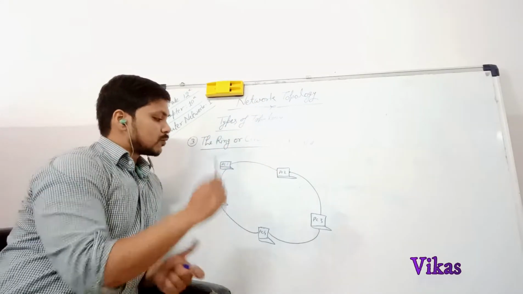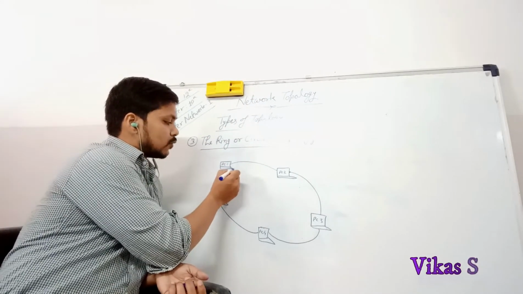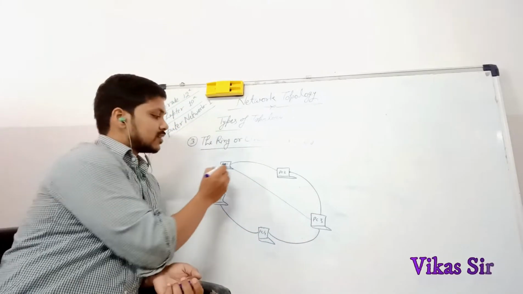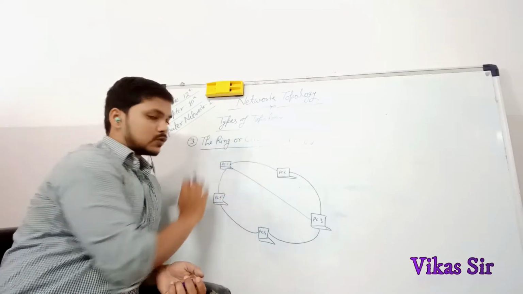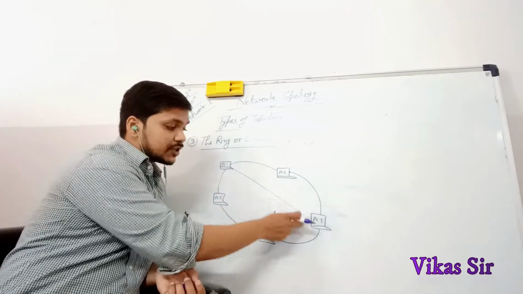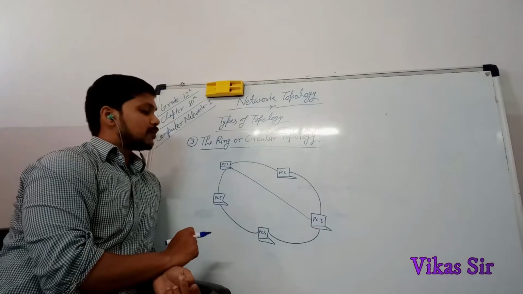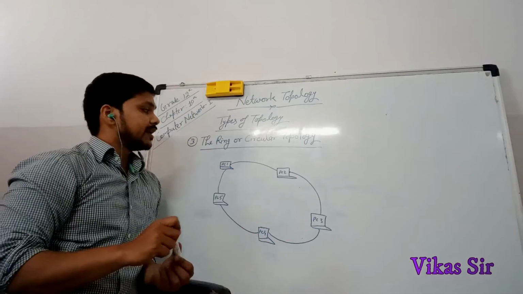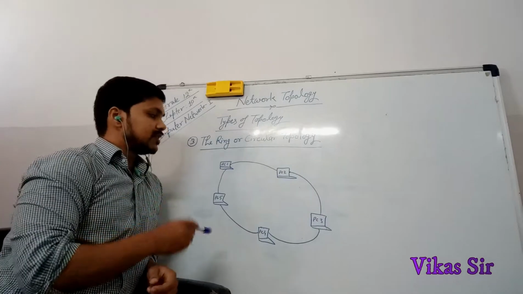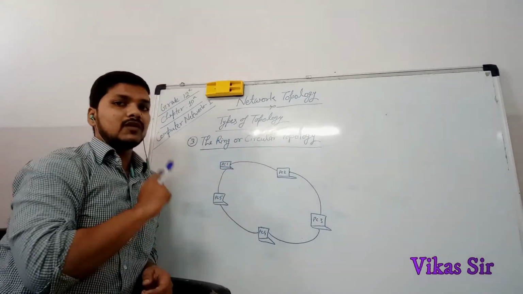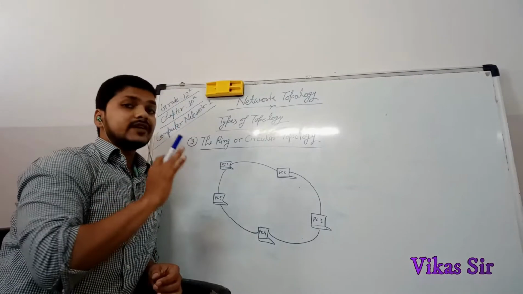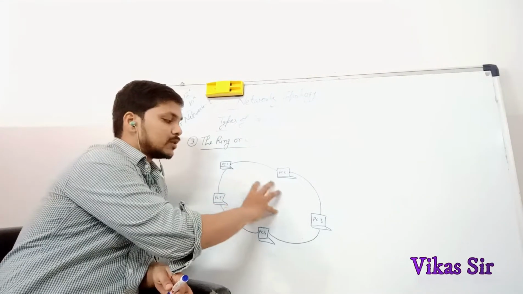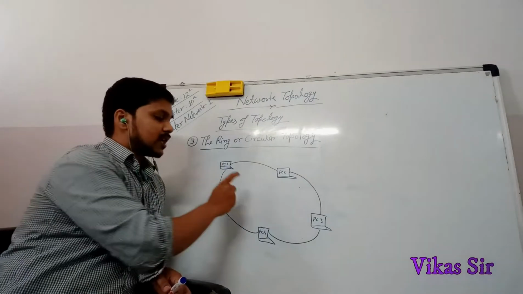Let's assume I am giving one more example. If I am connecting one more cable from PC number 1 to PC number 3, the signal will pass from PC number 1 to PC number 2 and PC number 1 to PC number 3 also. So there could be a problem of traffic jam. Such an arrangement we will not make in ring topology. So there could not be any type of traffic. And this is very cheap to install for electronic devices. It is not too costly to make such an arrangement.